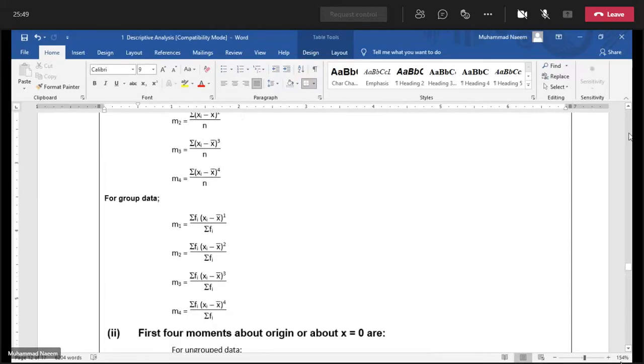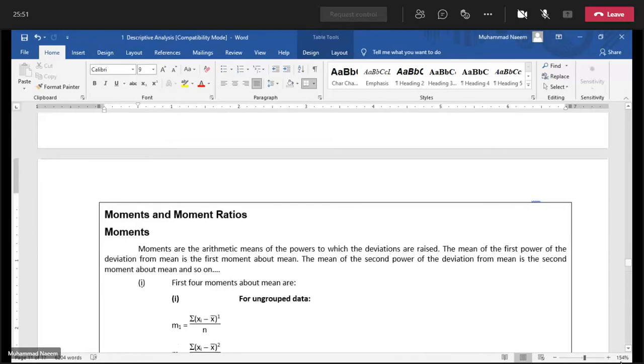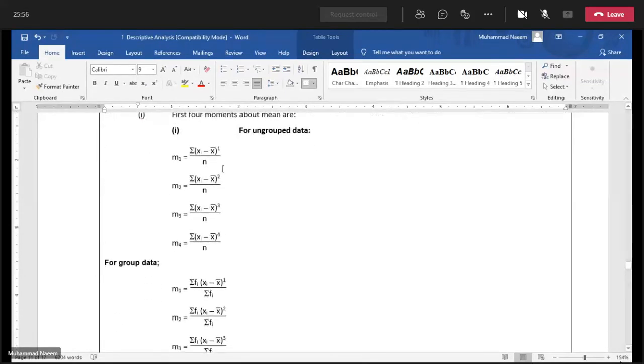Similarly, in the case of the moments about mean, the first one is always 0 due to the numerator. What we have in the numerator, we are summing up the deviations from the mean value. And we know the sum of the deviations from the mean value is always 0.